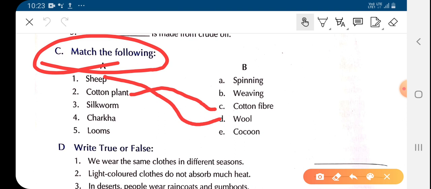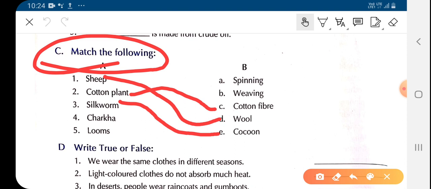So silkworm is a type of insect which secretes wet thread-like structure from its mouth, and it wraps that thread around its body and forms a structure called cocoon. From this cocoon we get silk. So children, cocoon is a stage in the life cycle of silkworm.